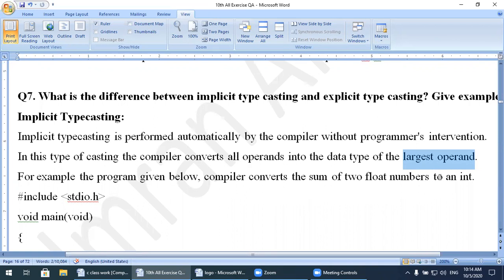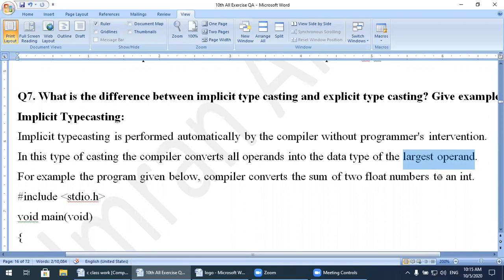In the previous lecture, I told you to keep the table in your mind: integer and integer, result will be integer. Integer and float, result will be float. Float and float, result will be float. For example, 2 plus 2: 2 is an integer, another 2 is an integer, result is 4. So 4 is also an integer. So integer and integer, result will be integer.